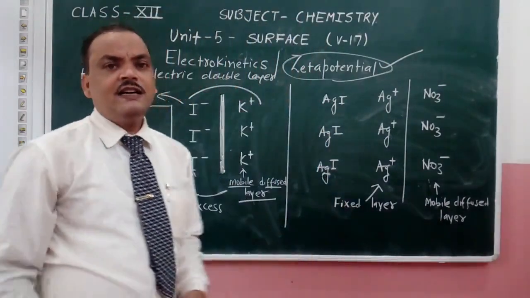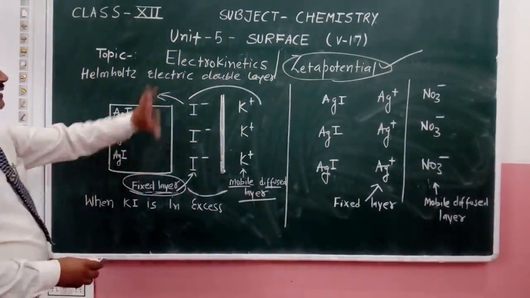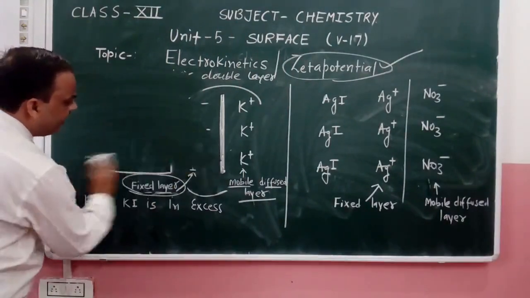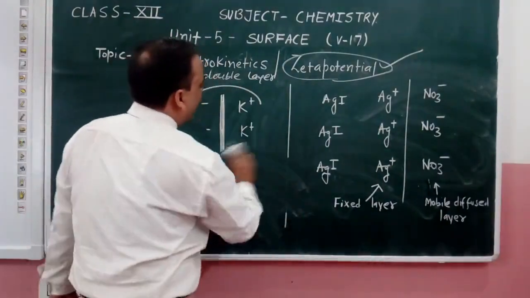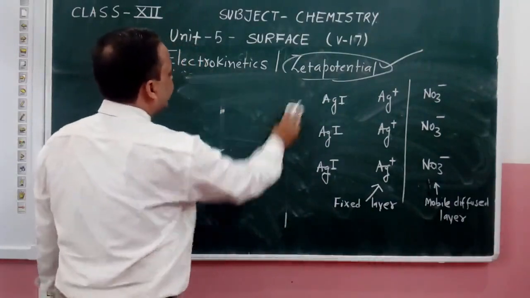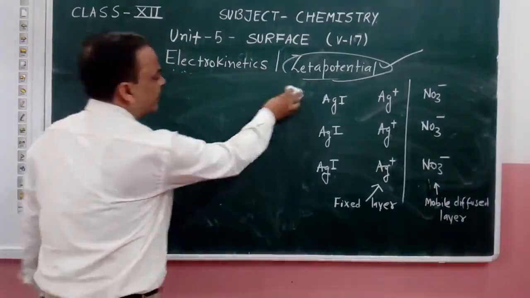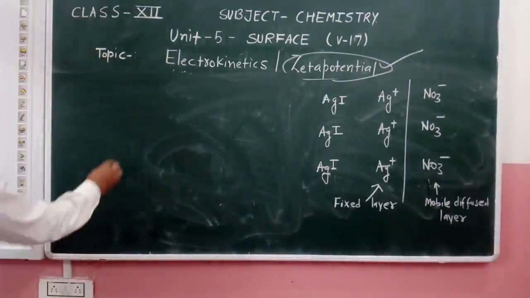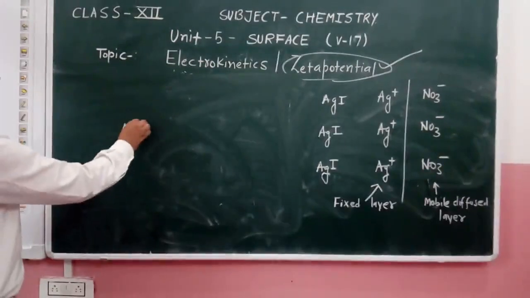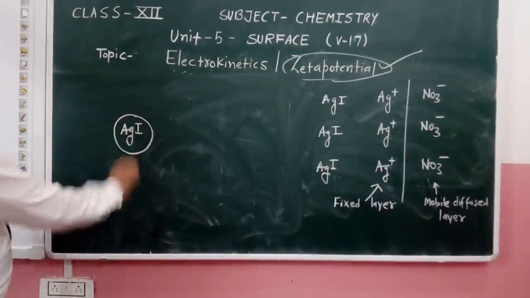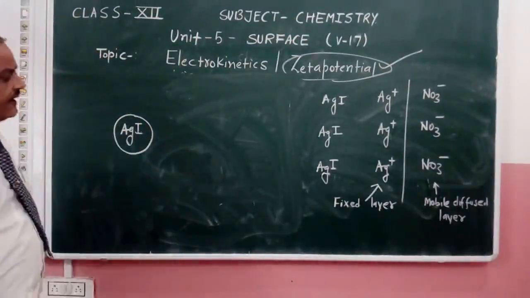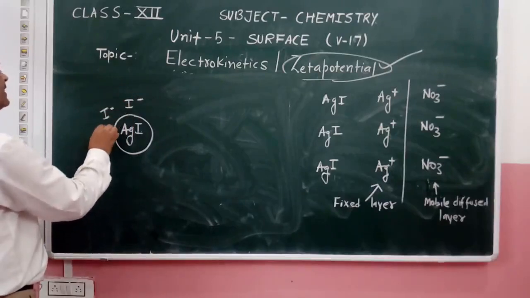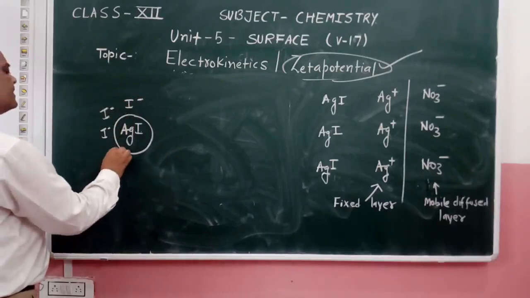We have another alternative way to represent this zeta potential. In this representation, we have silver iodide, and on its surface the negatively charged iodide ions get adsorbed.